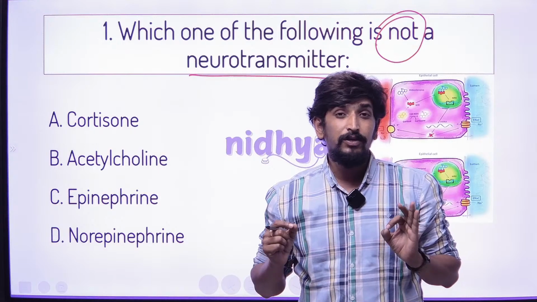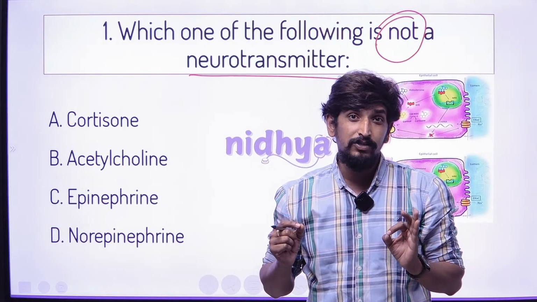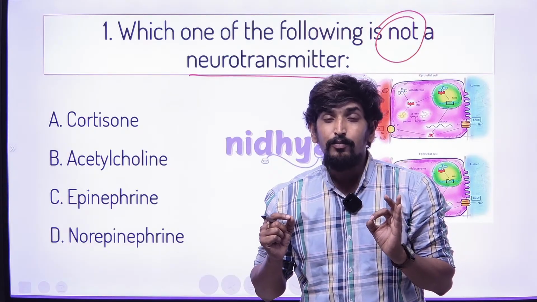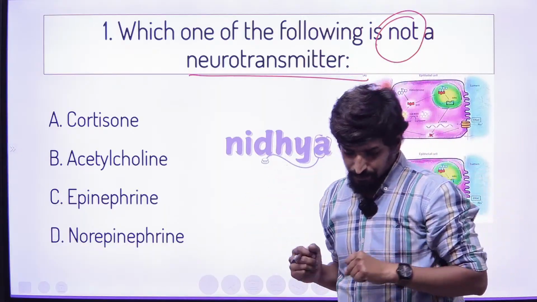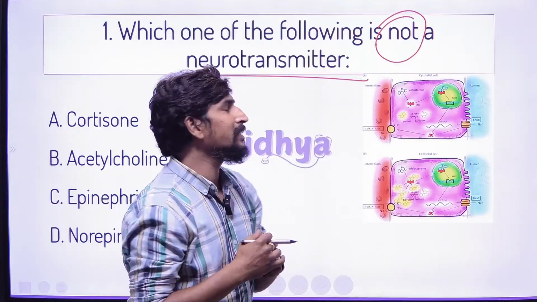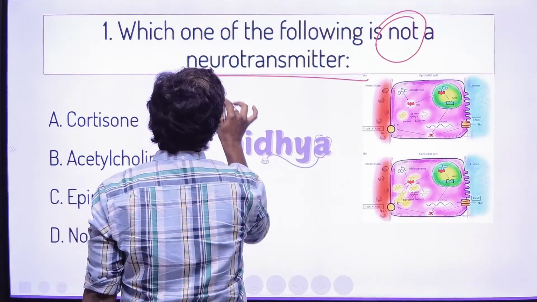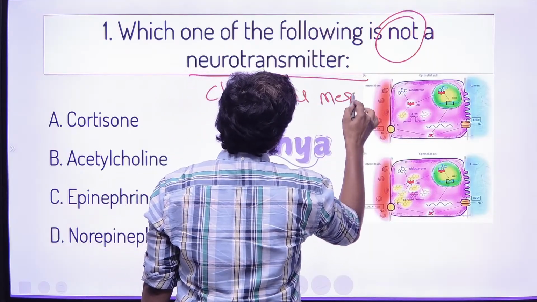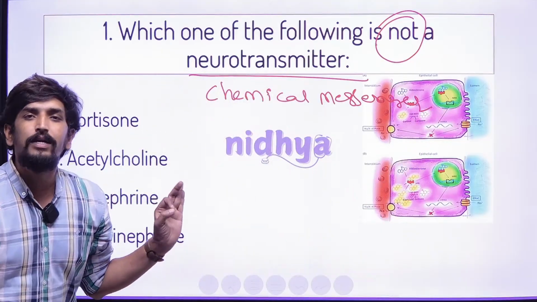Sir, we know WhatsApp Messenger, we know Instagram Messenger, we know Facebook Messenger, but we don't know that a neurotransmitter is a messenger. So here you just remember, a neurotransmitter is a chemical messenger.